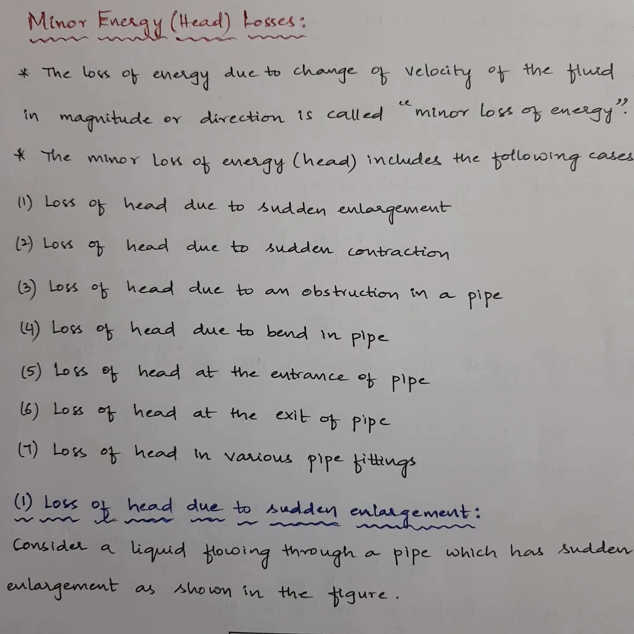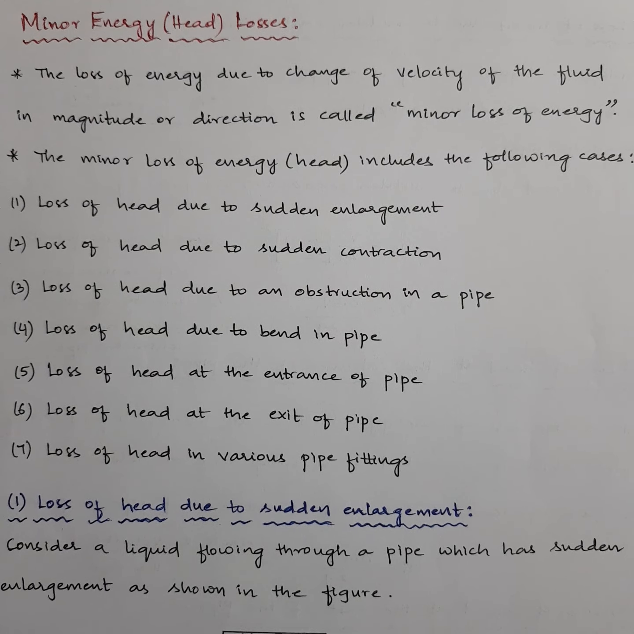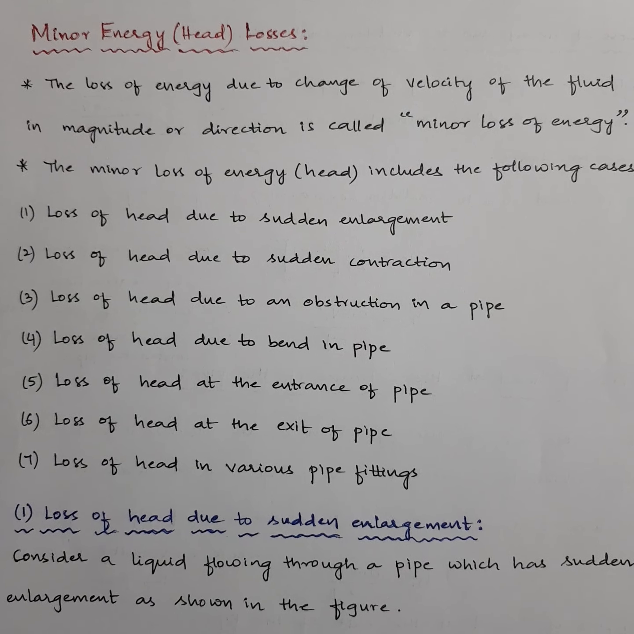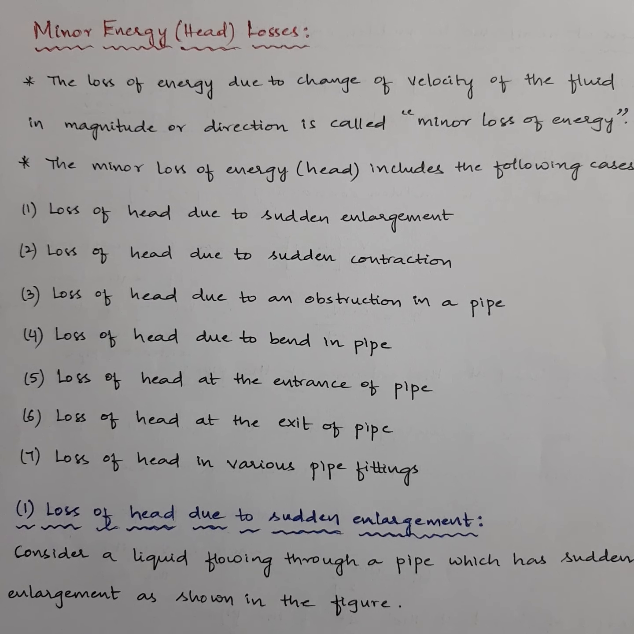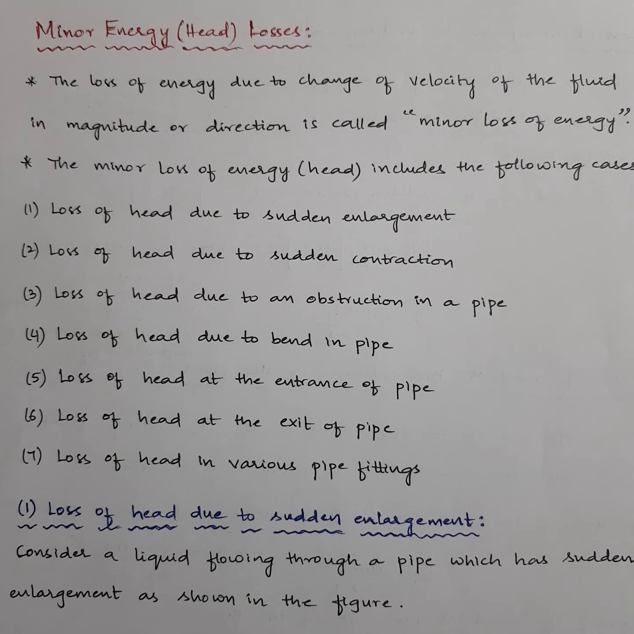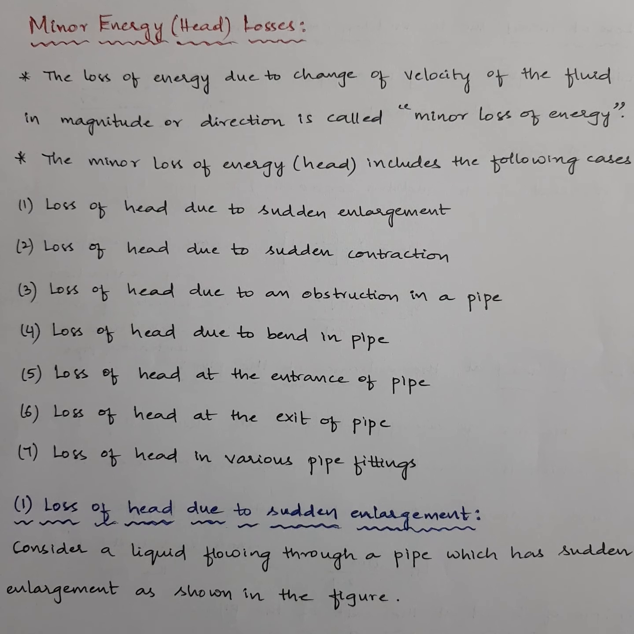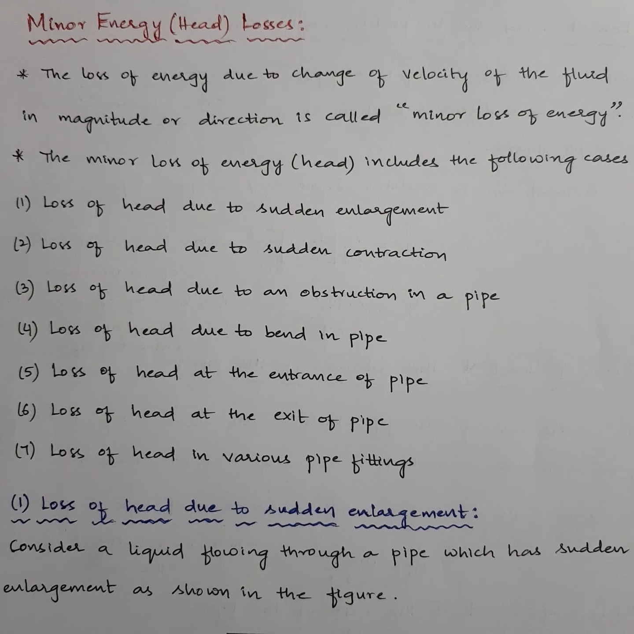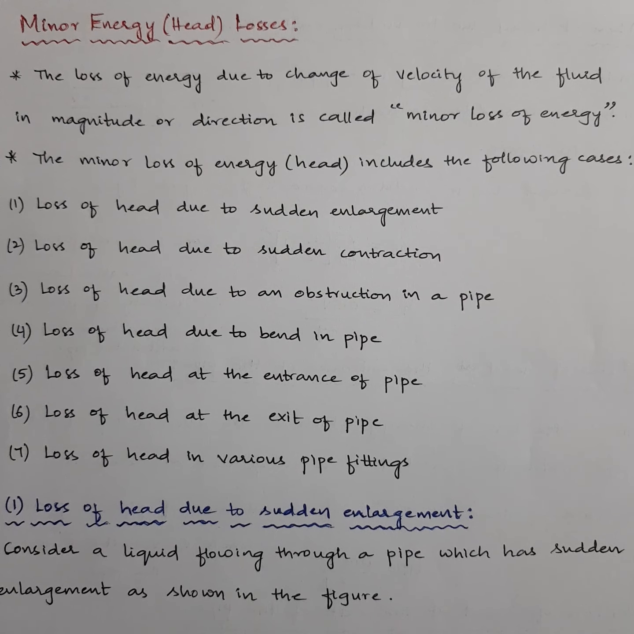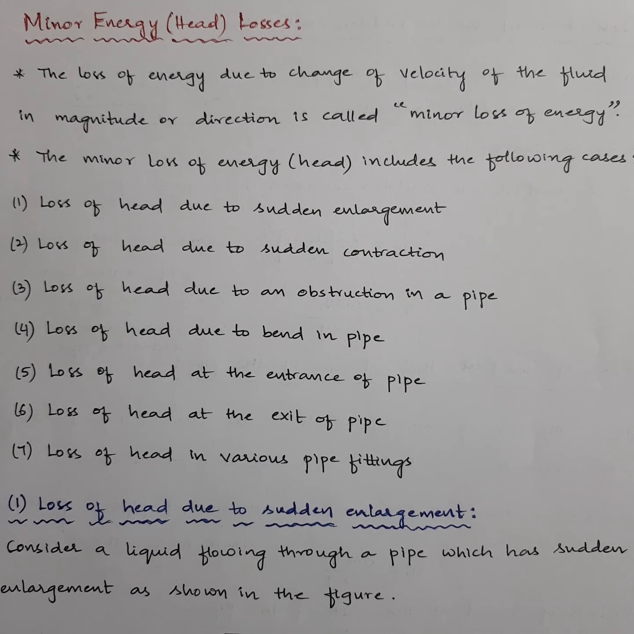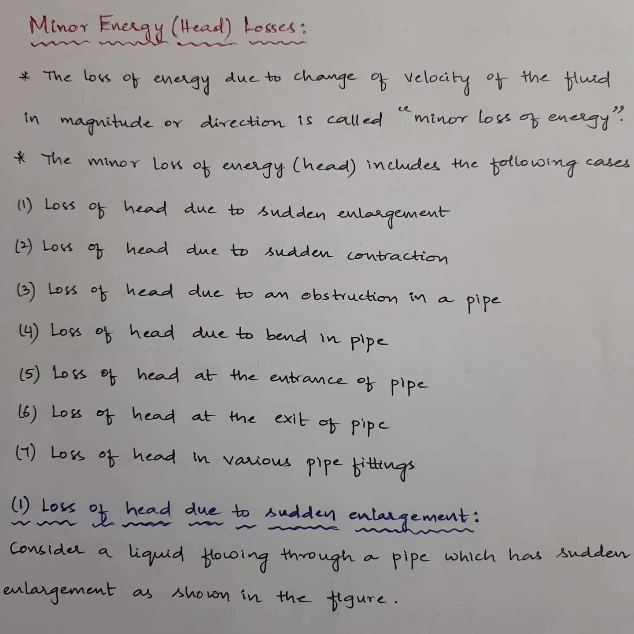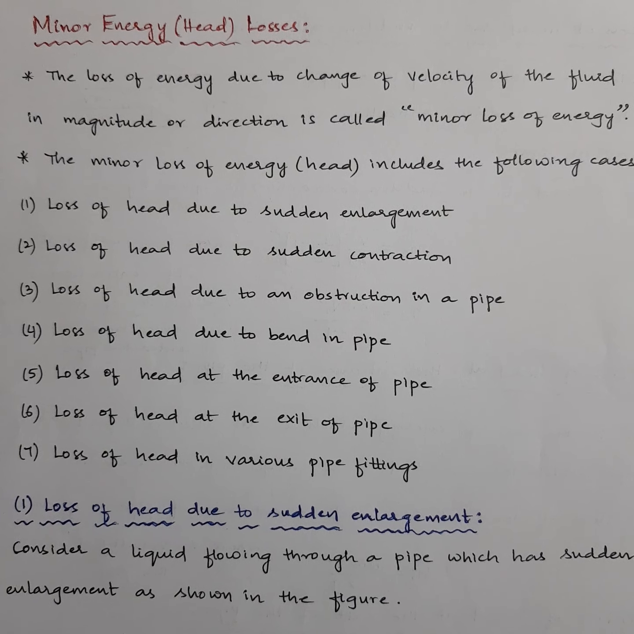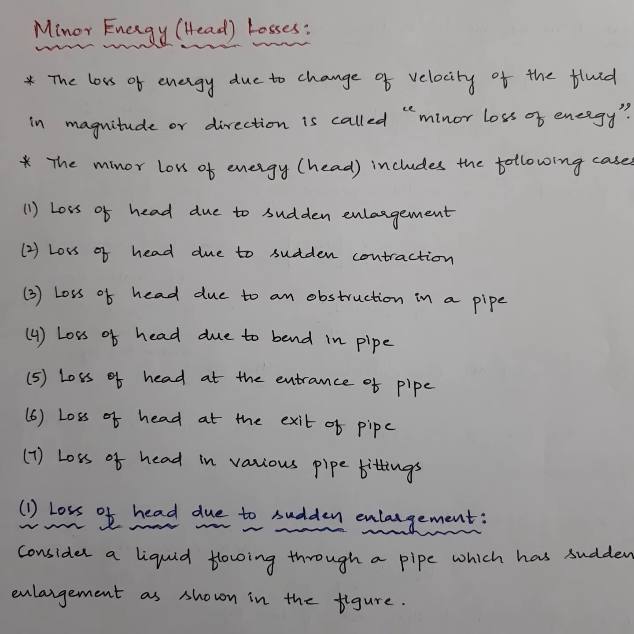So as told earlier, minor losses occur mainly due to change in velocity of the fluid, whether in magnitude or in direction. That is called minor loss of energy or minor loss of head. As the word itself is telling, it's a minor loss. So generally in pipe flows we sometimes neglect the minor losses. For long pipes you can neglect minor losses, but for short pipes you need to consider minor losses. And we have almost 7 cases where the minor losses are included.